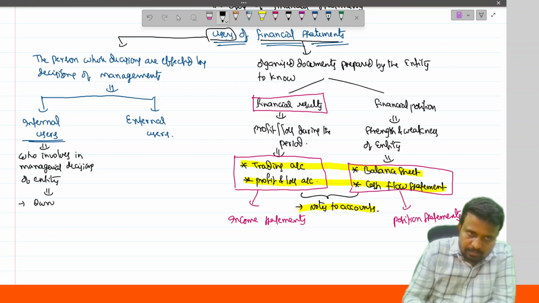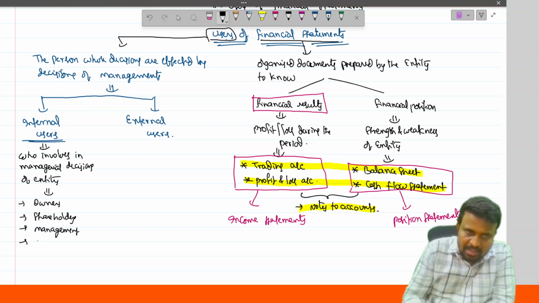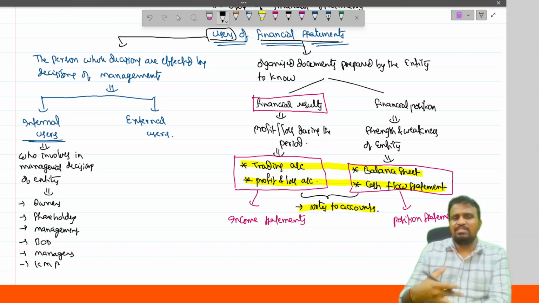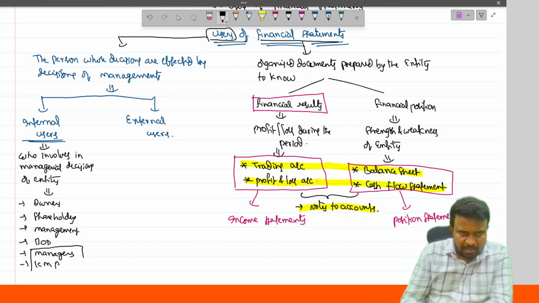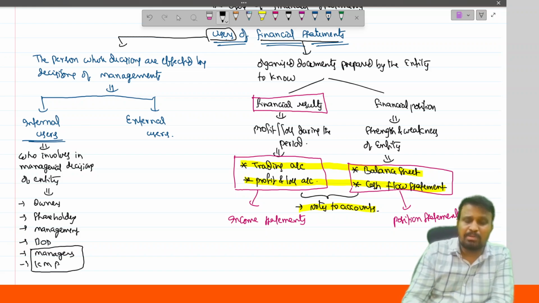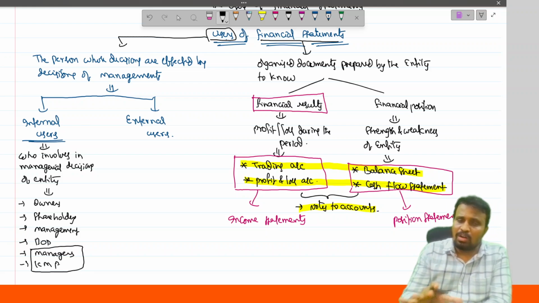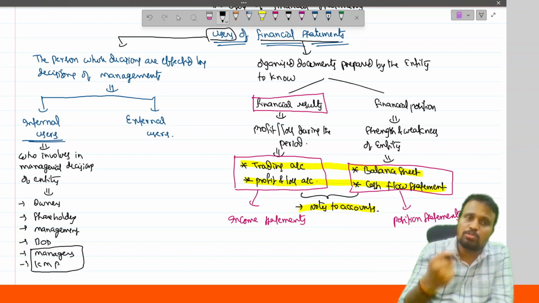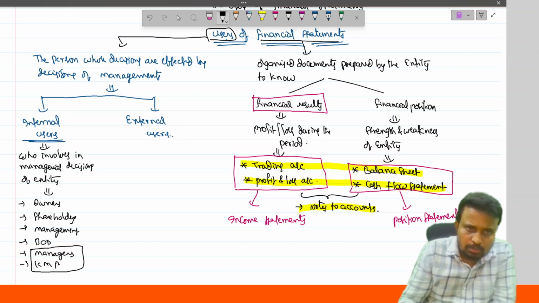Like owners, shareholders. Management is nothing but the board of directors, managers, key managerial persons. Generally, key managerial persons and managers all form part of the employees. But every employee is not part of internal users. Out of all employees, some persons are involved in day-to-day managerial decisions of the entity, and only those are covered under the definition of internal user.